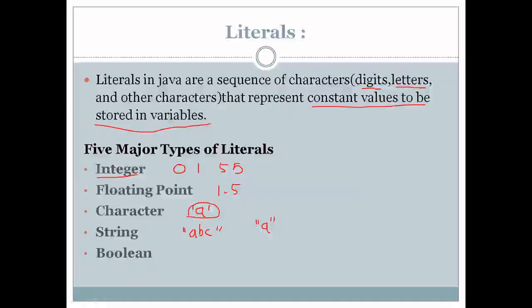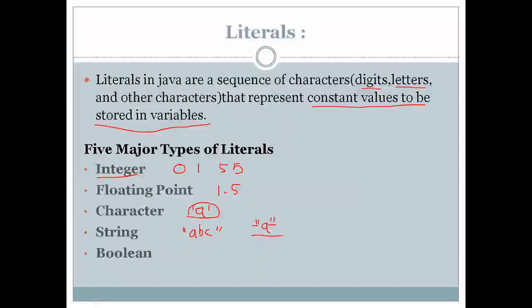But if I declare "A" in double quotes, is it a character literal or a string literal? It is a string literal. As I have told you, anything enclosed in double quotes is said to be a string literal. Whether it is a single character or multiple characters doesn't matter. If it is enclosed in double quotes, it is a string literal.